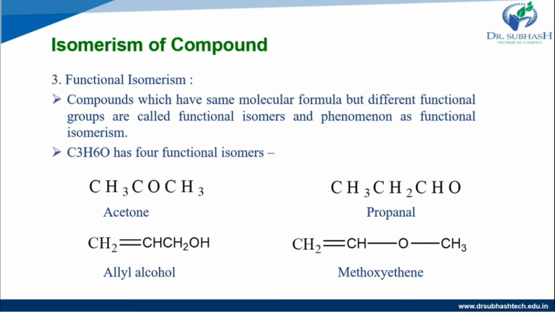Same molecular formula, the atoms are the same, but different types of functional groups are formed. Here C3H6O has four functional isomers. The first is acetone, the second is propanol, the third is allyl alcohol, and the fourth is methoxyethane.